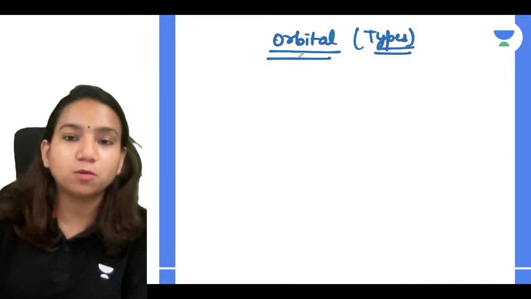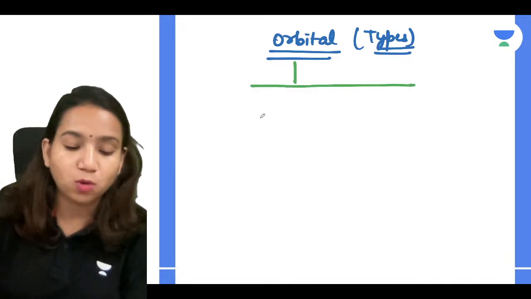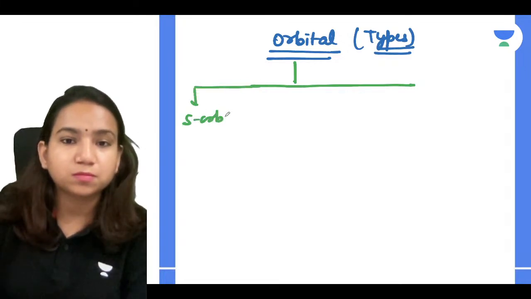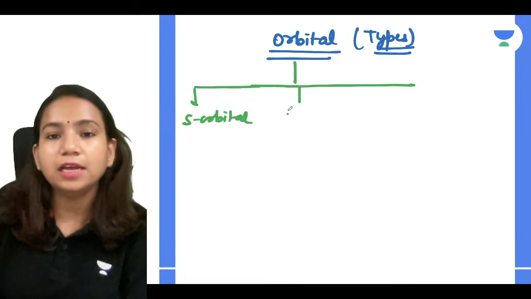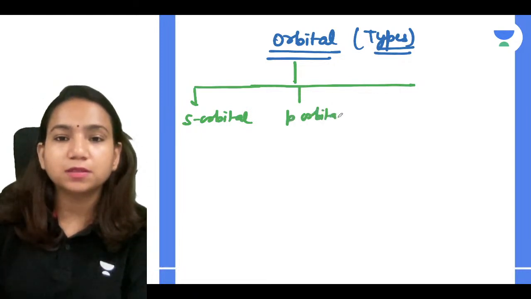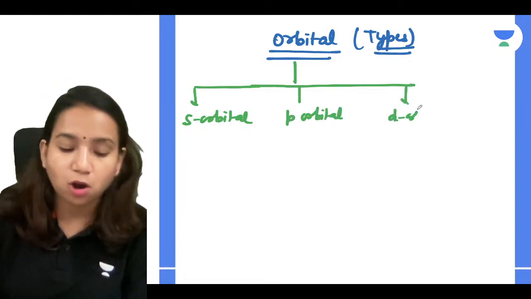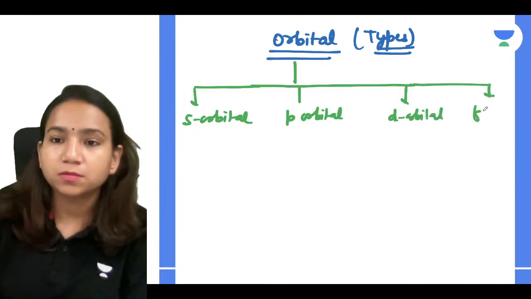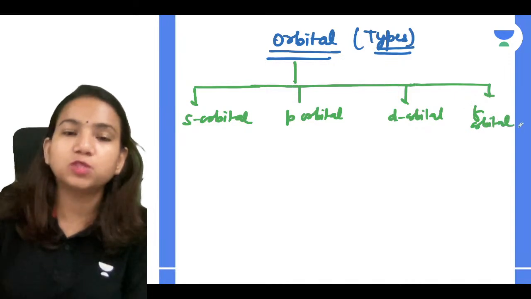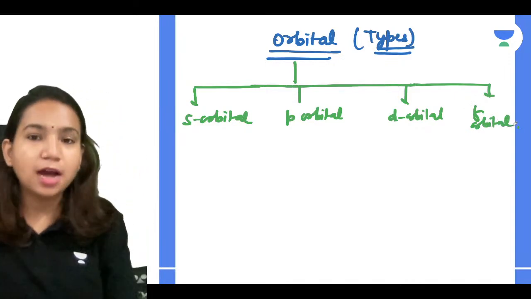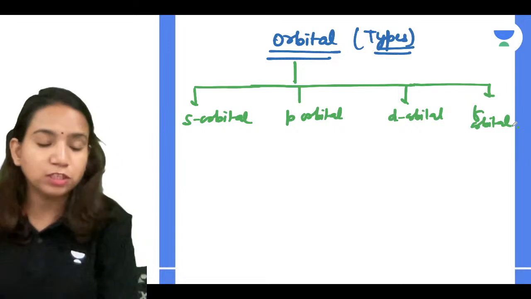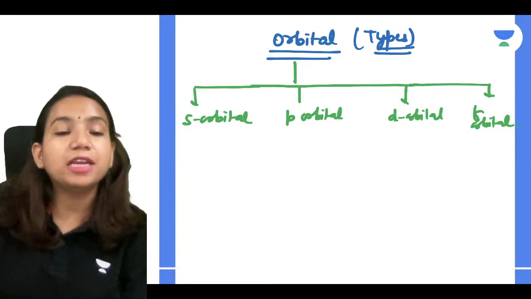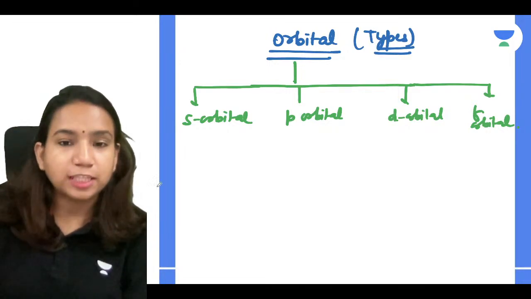Okay, now what are the types of orbital? There are 4 types of orbital which are seen till now. What are those orbitals, guys? First one is S orbital, then you have P orbital, then D orbital, and there is one more which is F orbital. So there are 4 types of orbitals which have been discovered till now. S orbital, remember, is spherical in shape. SPDF, very good.